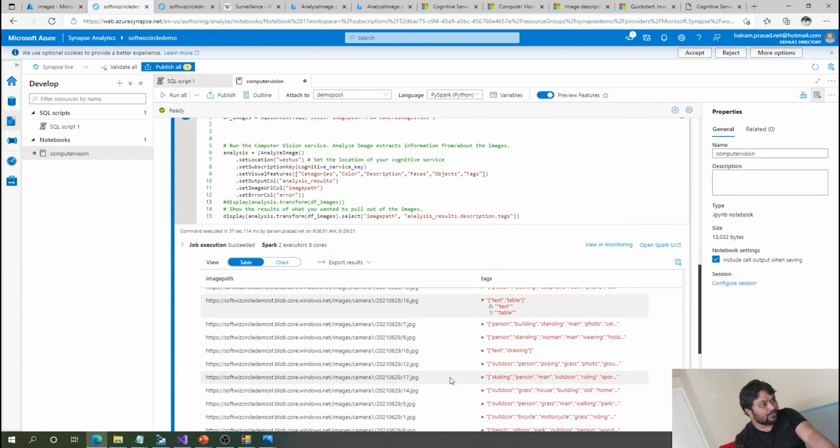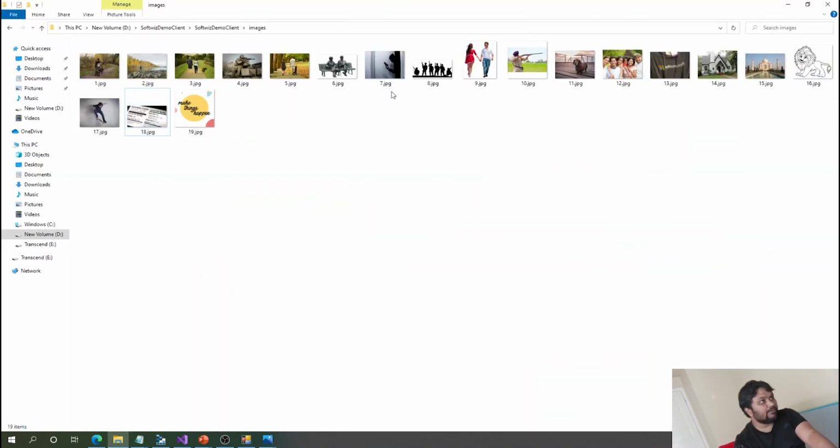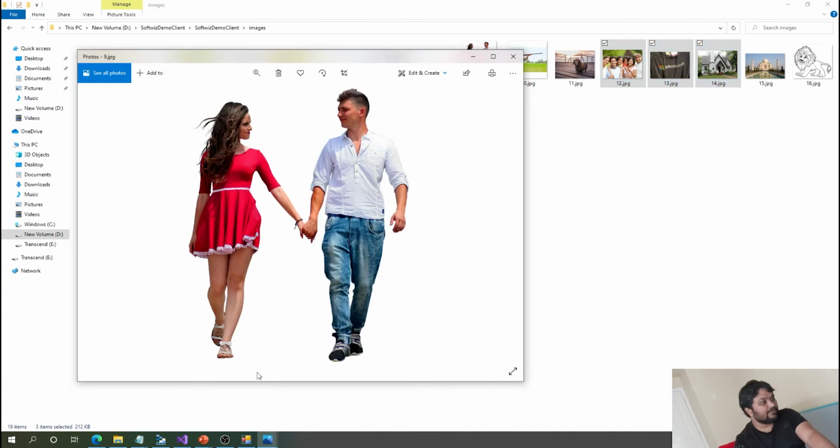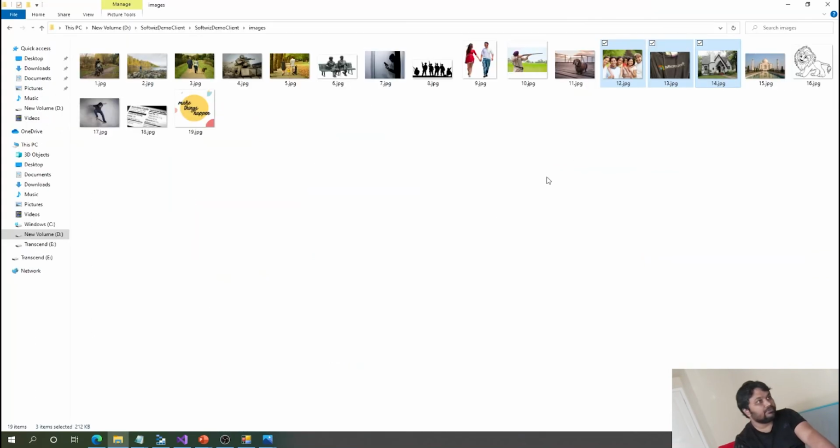If we go ahead and see picture number 9, it says person, standing, woman. Let's see this picture quickly. In this image, there are two people. If you see, person, standing, woman, man, both are there, wearing, holding, posing, walking, young girl, everything is coming kind of perfect, right? So we are able to see that one.